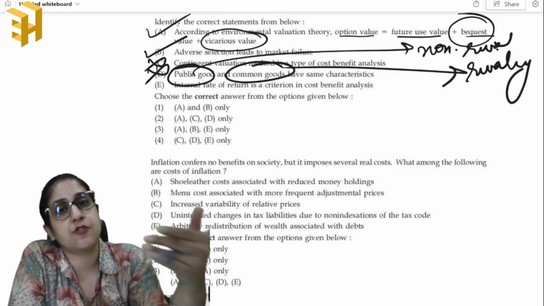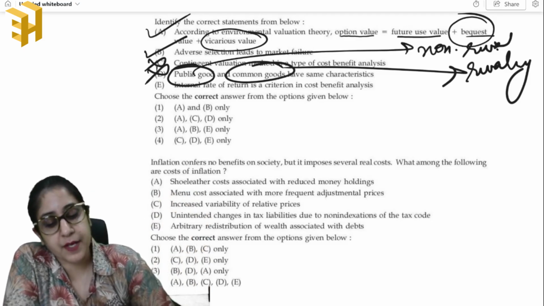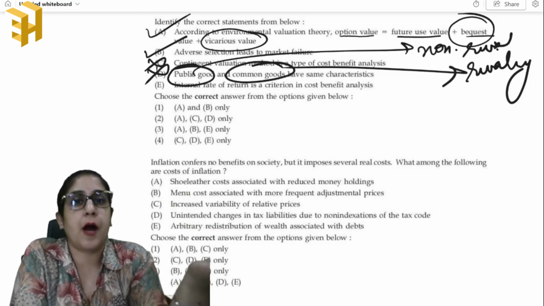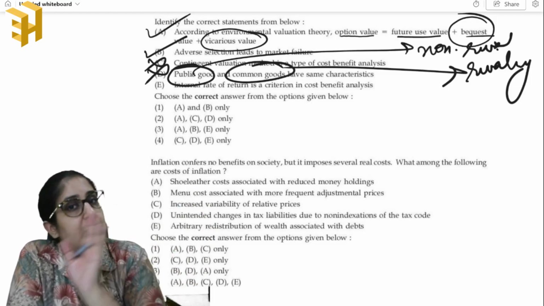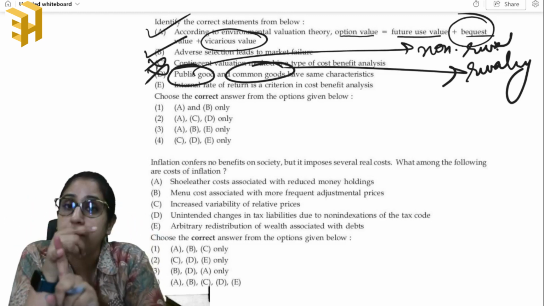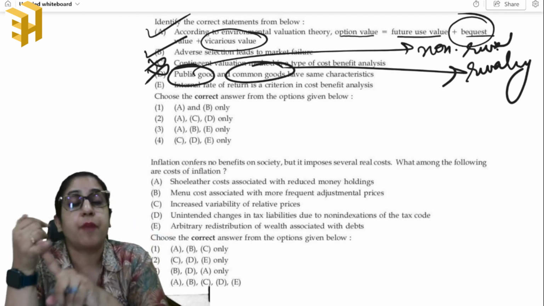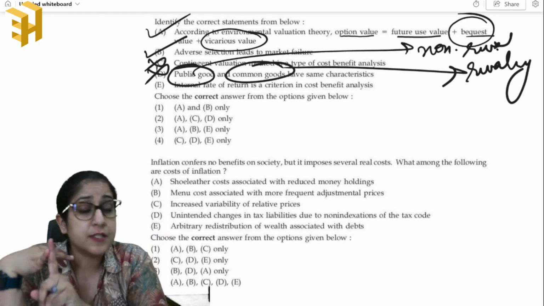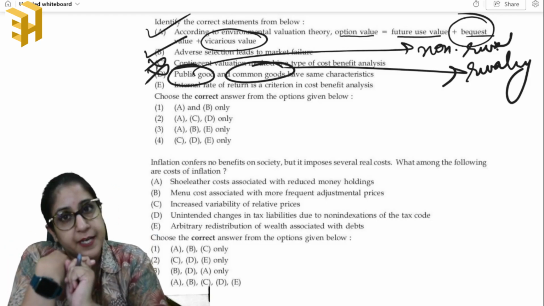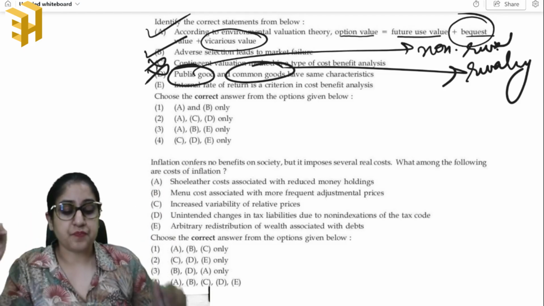That is the case of common goods. Whereas for public goods, consumption by one does not reduce the amount available for others to consume. So the one difference between public goods and common goods is that public goods are non-rivalrous, whereas common goods have some degree of rivalry in their characteristics.